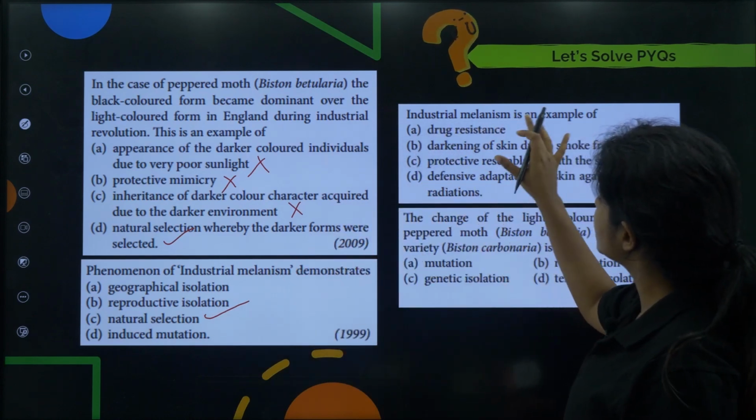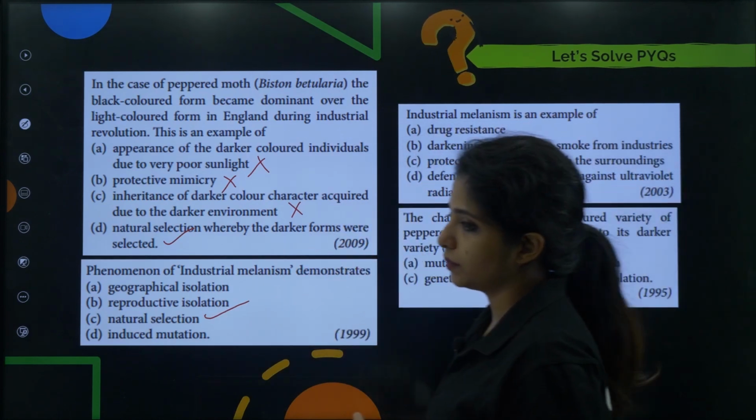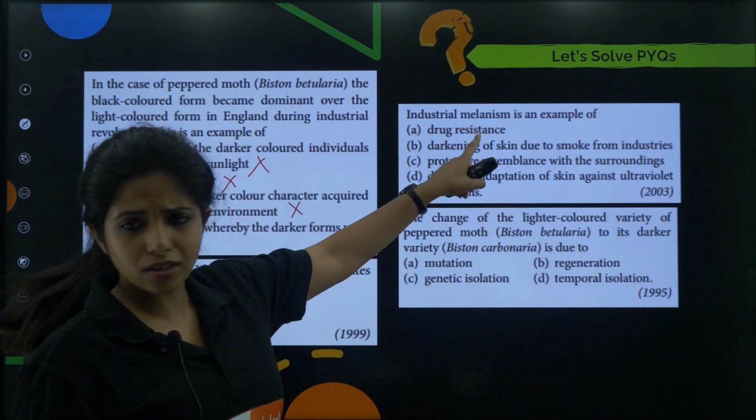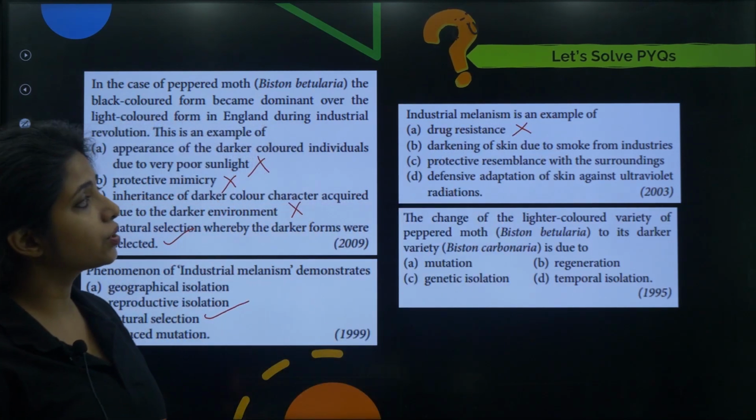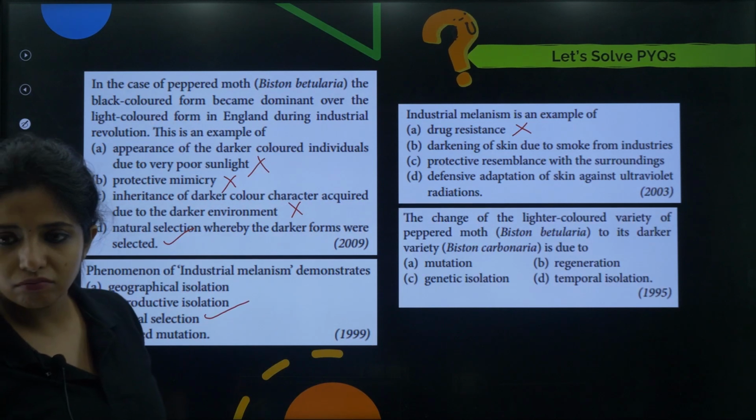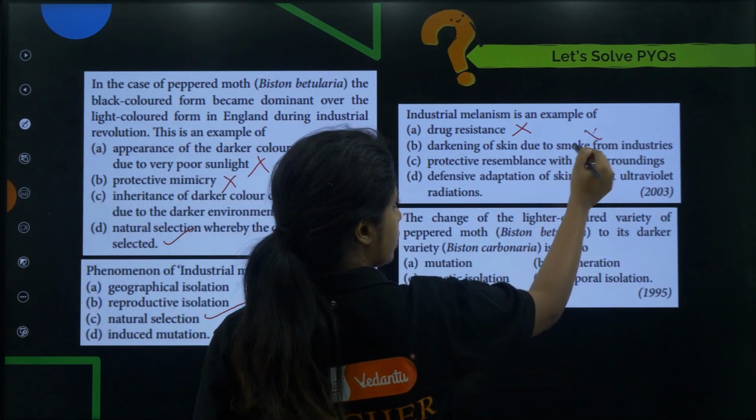Now, industrial melanism is an example of what? Drug resistance? Can we say it is drug resistance? No, we are not using any drugs. Darkening of skin due to smoke from industries? Nothing happened like that. It was all genetic.